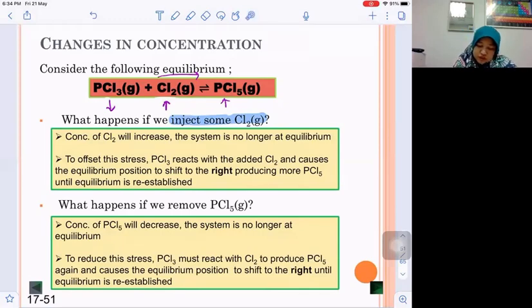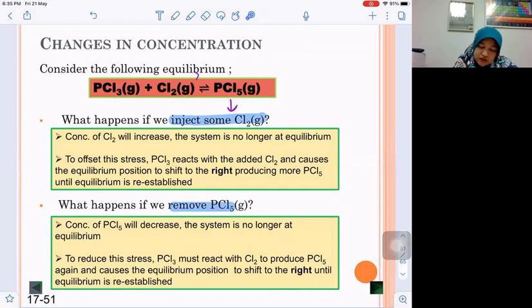So the system will shift to the right to produce more PCl5 until the equilibrium is re-established. Then the second question: what happens if we remove PCl5? Removing PCl5 means that the concentration of PCl5 suddenly decreases. When it suddenly decreases, the system will counteract, because it is no longer at equilibrium. So PCl3 will react with Cl2 to produce more PCl5.